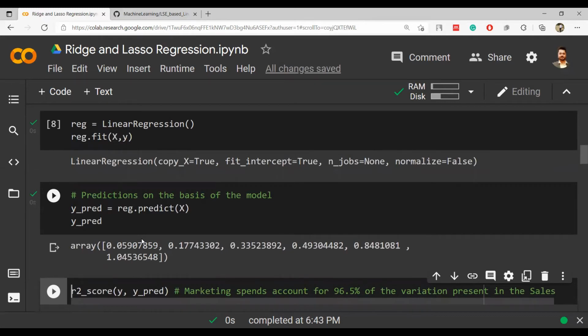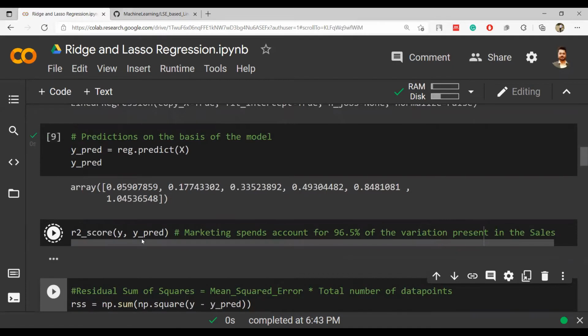So this is how my predictions look like: 0.05, 0.17. These are the numbers. So now I want to check the r square score. What is r square score? We have seen that in the regression evaluation metrics. So r square score is in the range of 0 to 1, and the higher the number, the better it is. So in this case, 0.96 is coming out to be the r square score. This is very good. 96.5% r square is a very good number, considering the range is between 0 to 1. So it is a good number because it is high.